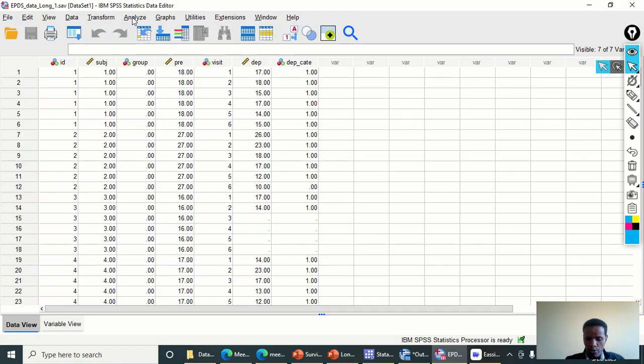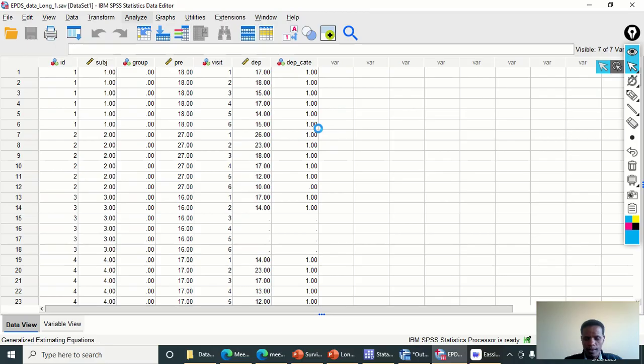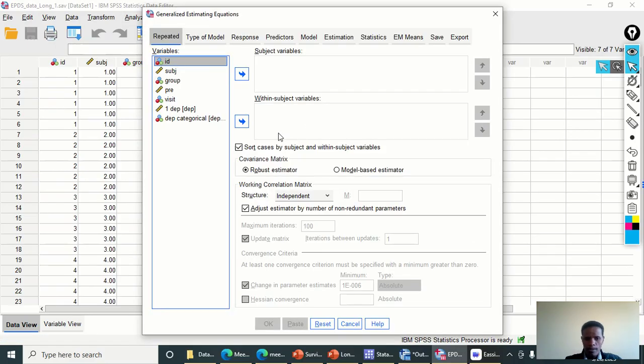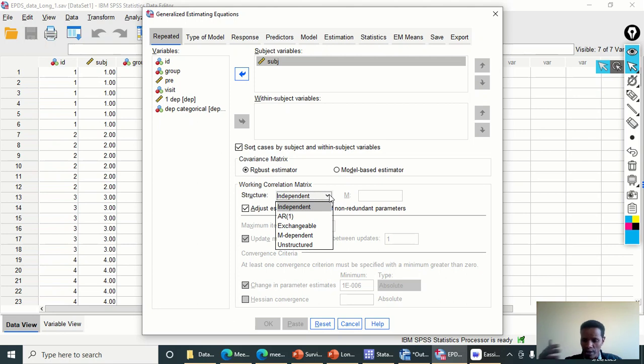So now let's proceed to do this longitudinal data analysis for a binary outcome. Click on Analyze, go to Generalized Linear Models, and then Generalized Estimating Equations. Here the subject ID will go in the subject variable, and maybe we can try each of the working correlation structures one by one as we did in the previous example.